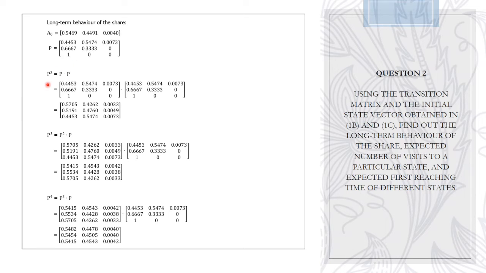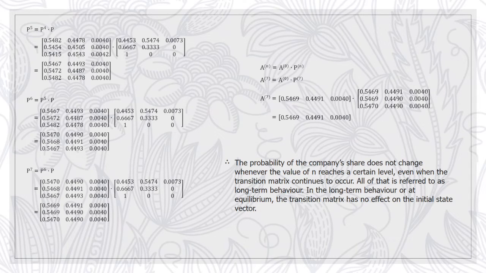Then we calculate P square by P times P. We will continue with P square times P to find P cube, followed by P4. Finally, the final answer we got is 0.5469, 0.4491, 0.0040, just like the value of A node that we have.